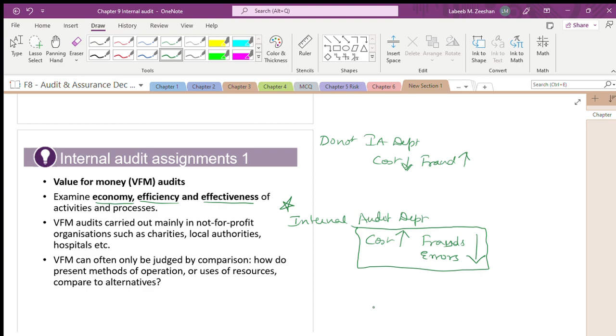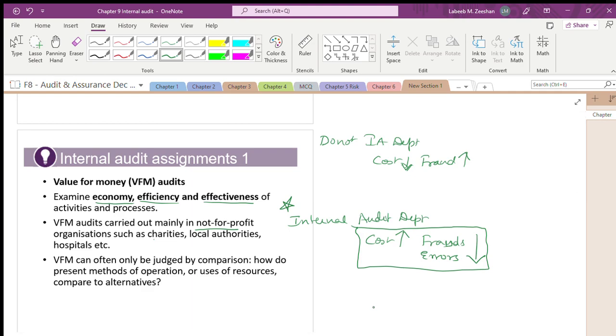Value for money audit is carried out mainly in not-for-profit organizations.